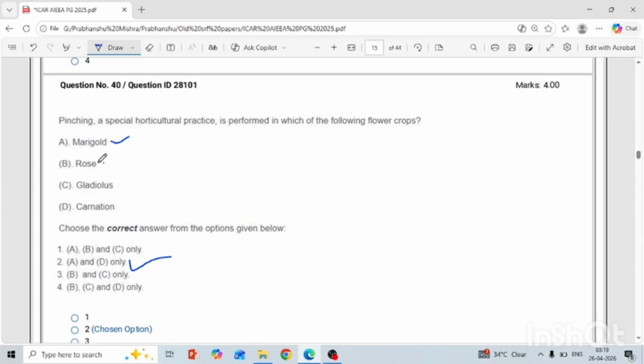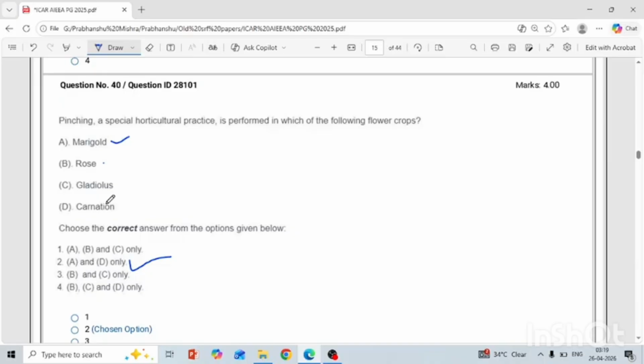And carnation, in carnation several types of pinching practices are used, like single pinch, double pinch, full pinch, half pinch. These are several types of pinching techniques used in the carnation. So the answer is A and D only.